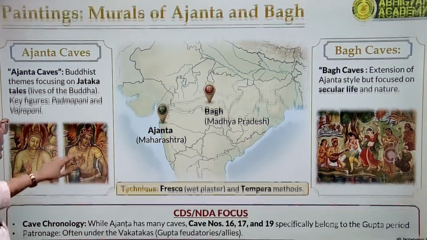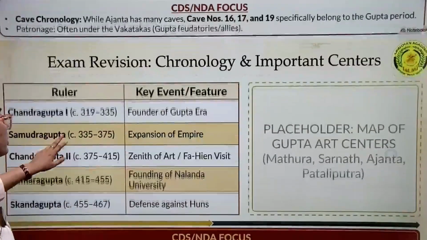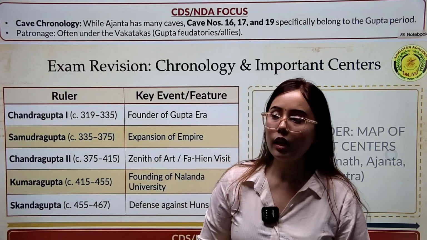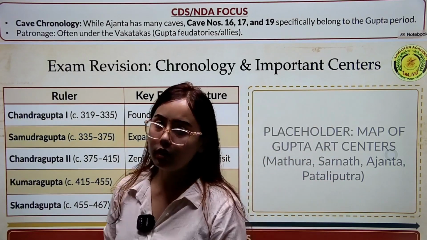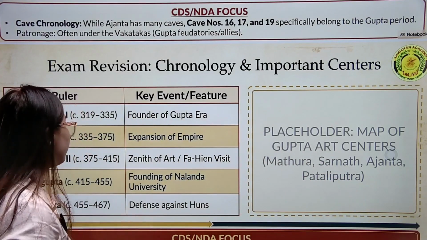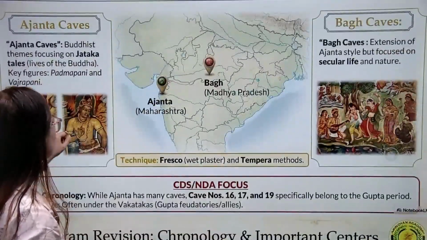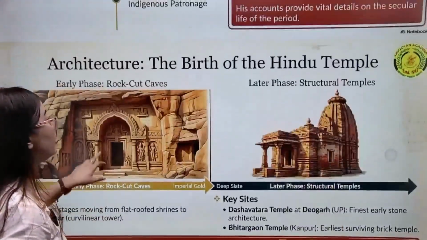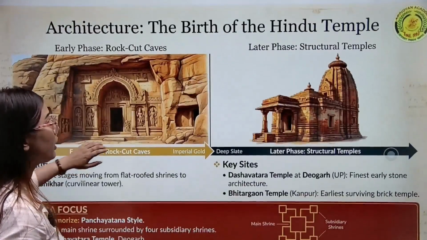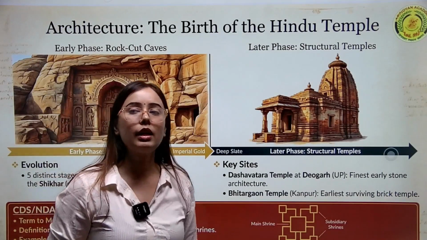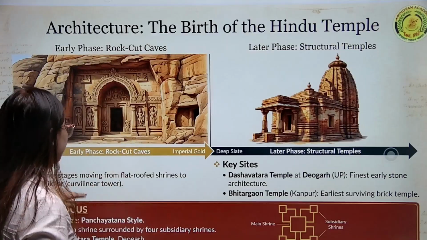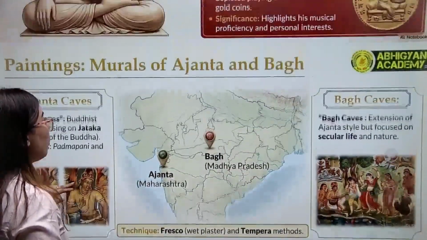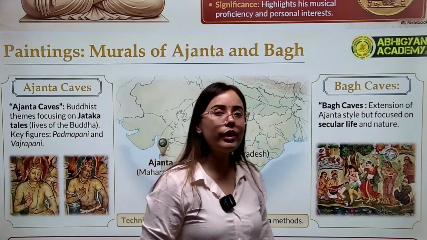You need to understand that the golden age under the Gupta period is marked by the development of paintings, sculptures and temple architecture, because temple architecture began during the time of the Gupta rulers. That is why we consider this age the golden period of the Guptas.